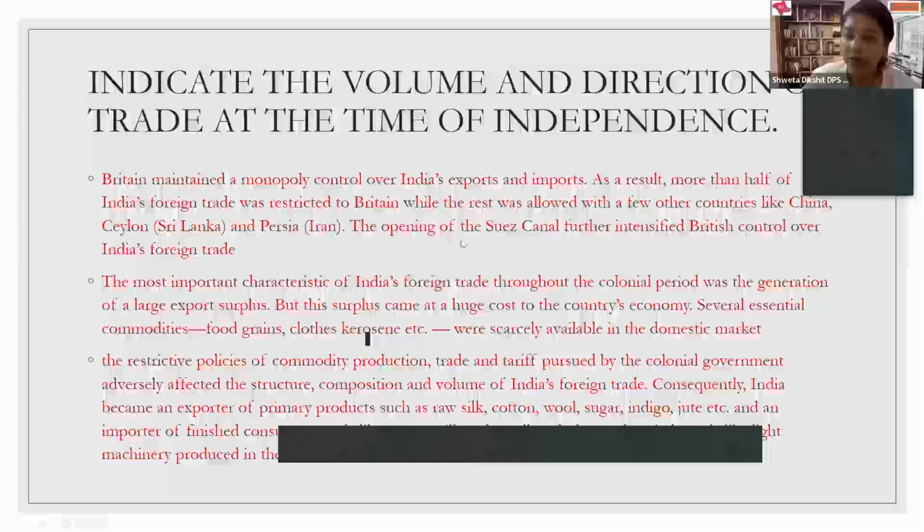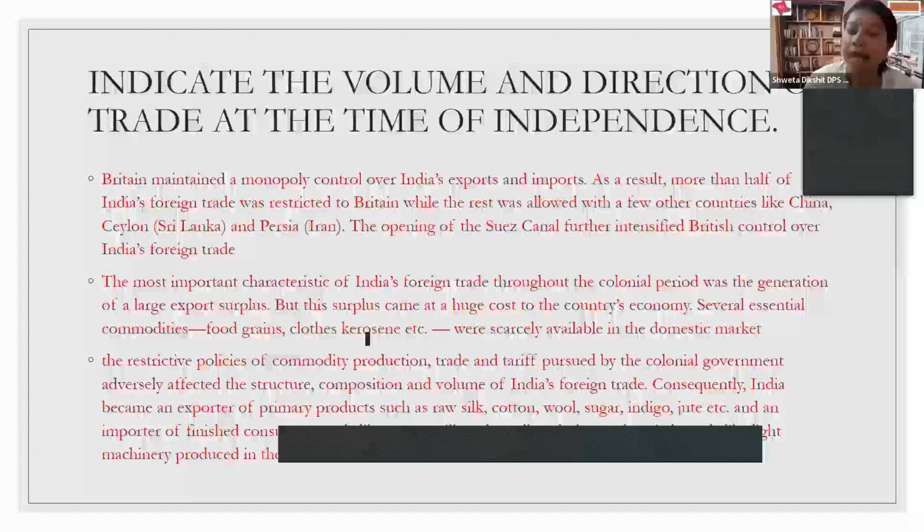This all trade could be easily possible by the opening of Suez Canal. Now, Suez Canal is very much known to you as you have studied this chapter, but when was it established? So the year is 1869. Please have a record of it. Suez Canal question is always a one marker. That when was it established?